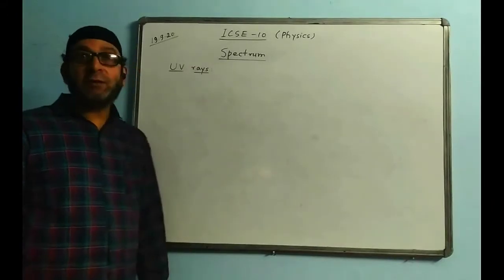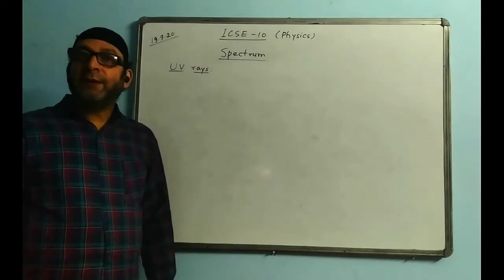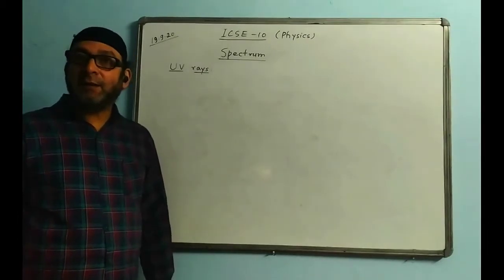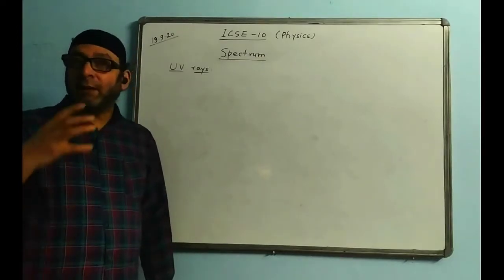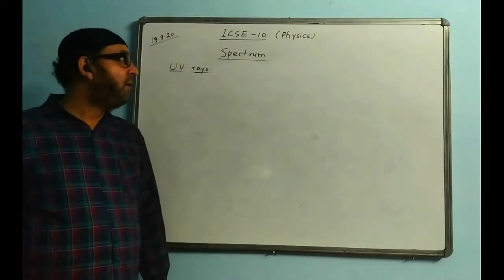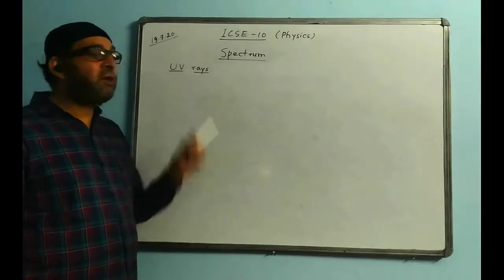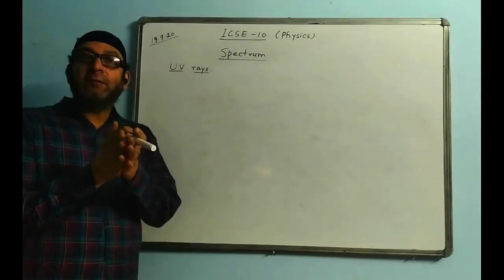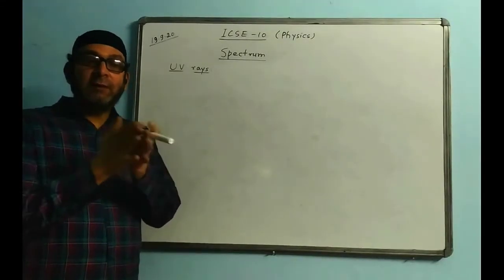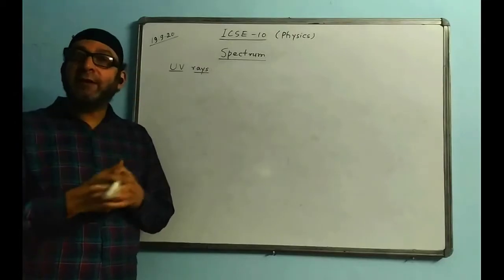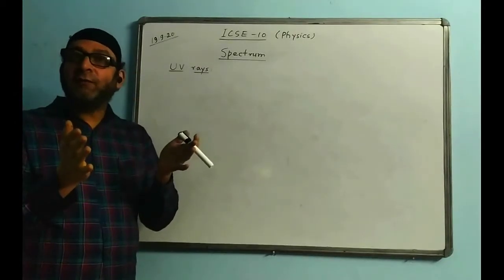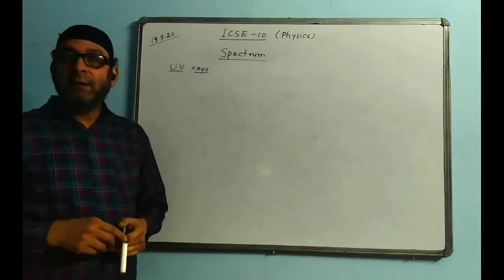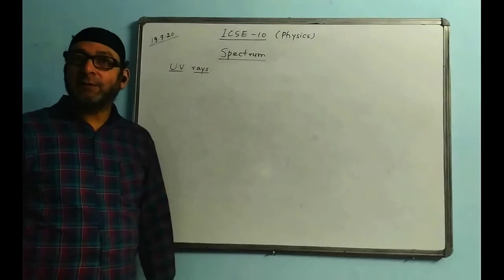How do we detect the presence of UV rays? This is also important. UV rays are detected by their chemical action. Out of all the rays, this is the most chemically sensitive. When silver nitrate solution or silver chloride solution is exposed to UV rays, the silver chloride solution first turns violet and after some time it turns black. That is how we can detect UV rays.